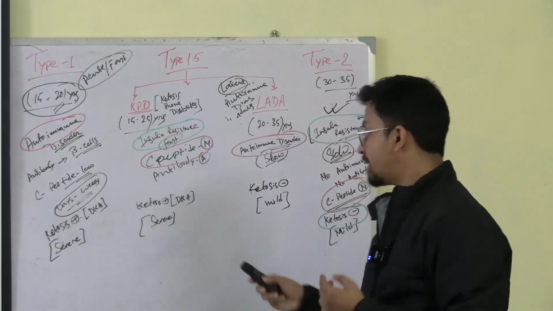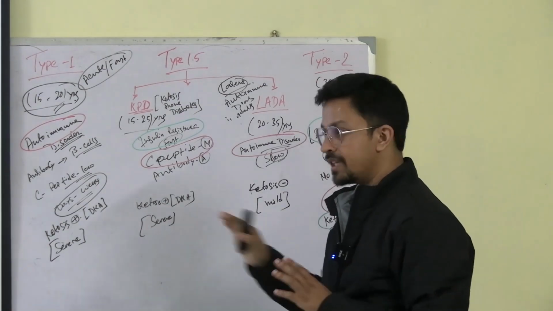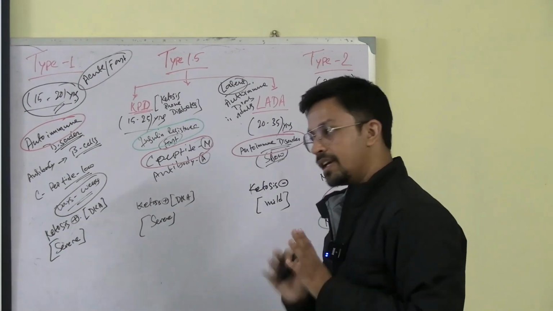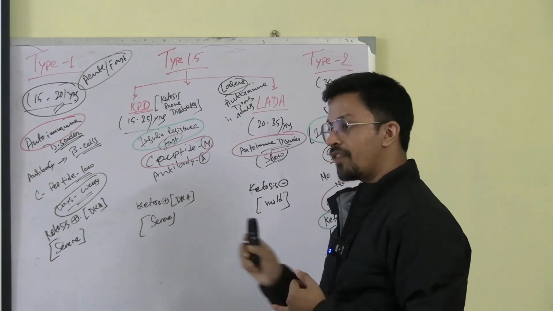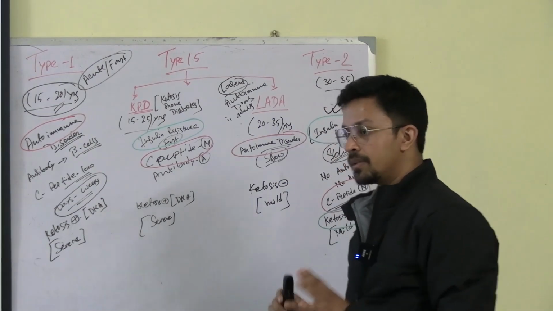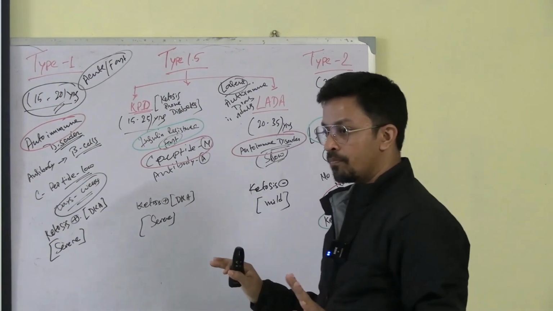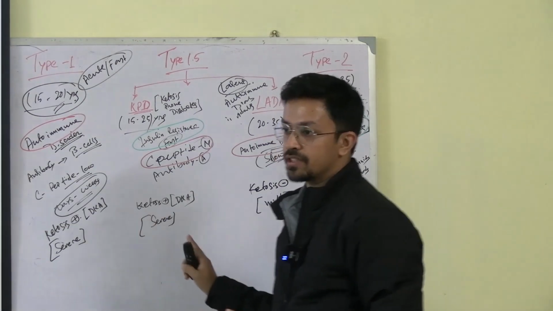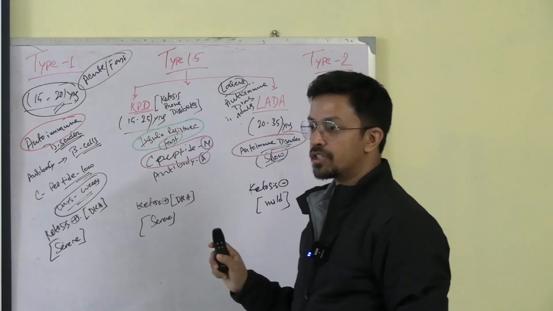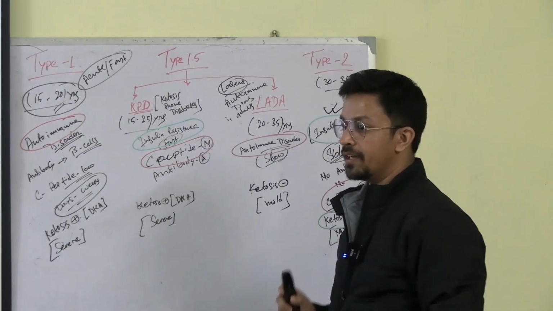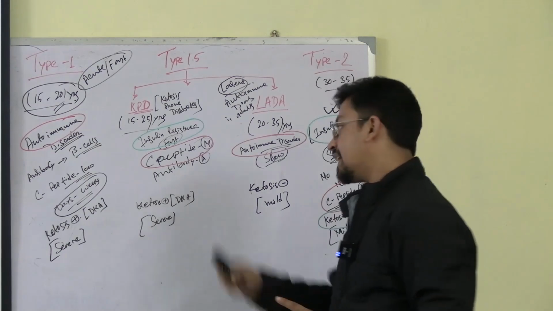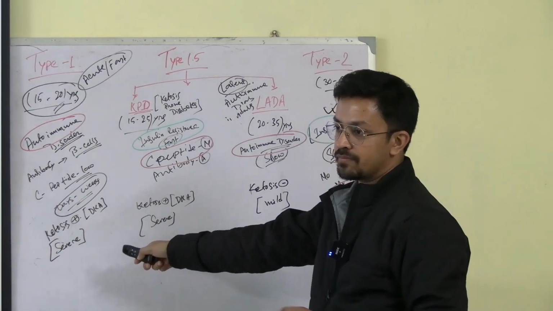Let's say somebody presents to you with DKA. Now you have given the treatment and the patient is out of danger. You have fixed some insulin dose or oral hypoglycemic agent, and the patient is maintaining everything properly. Then the patient will not develop ketosis. The patient might have hyperglycemia or hypoglycemia, but will not present with ketosis if taking the dosing properly. If the patient is not taking the medicine properly, then again he can land up with ketosis.